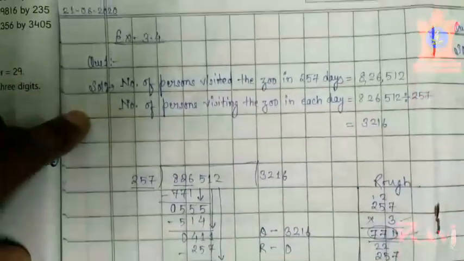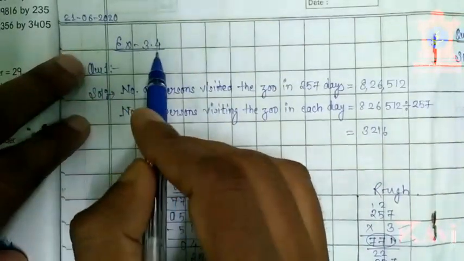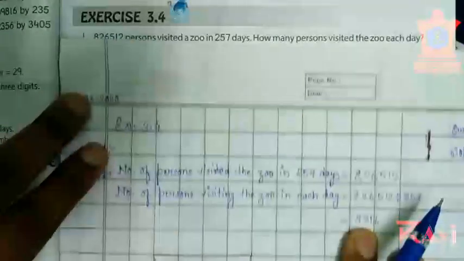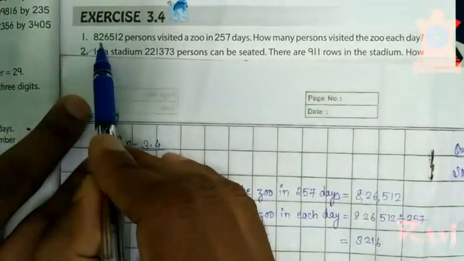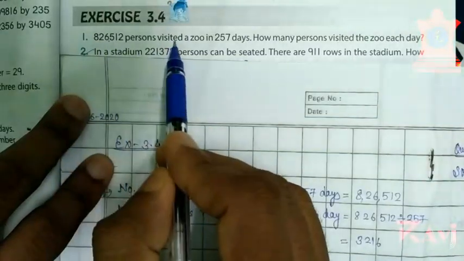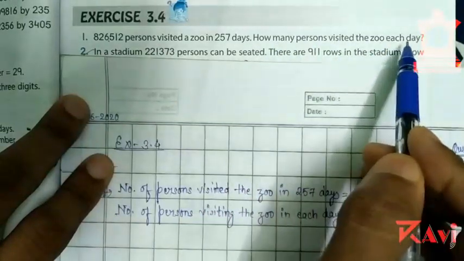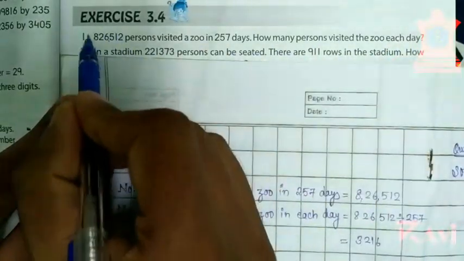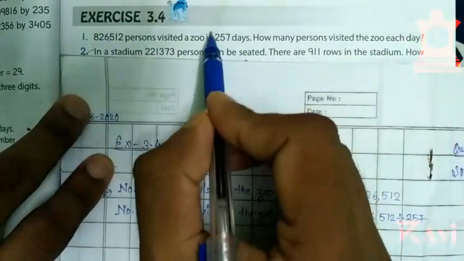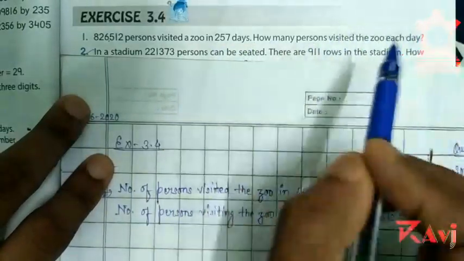Okay, so today's date is 21/6/2020. Exercise is 3.4. We are going to start with question number 1, where the question is: 8,26,512 persons visited a zoo in 257 days. How many persons visited the zoo each day? It means this number of persons have visited the zoo in 257 days. What you need to find is how many persons are visiting each day.